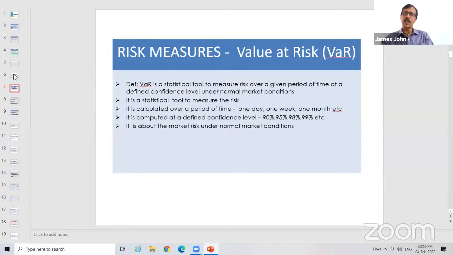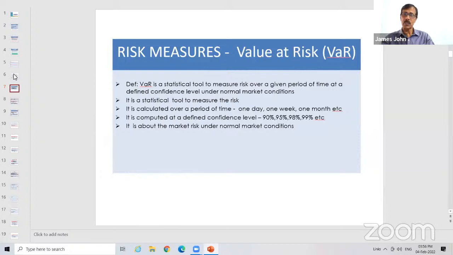And next, it is for a period. That period can be 1 day, which we call overnight. Today the value of the dollar is 72 rupees. Tomorrow the value of the dollar may go up or down by 10 paise. Overnight, this 72 can either go to 72.10 or come down to 71.90. That is the meaning of VaR. So it will be for a period at a particular confidence level.